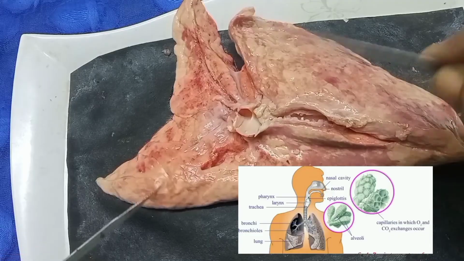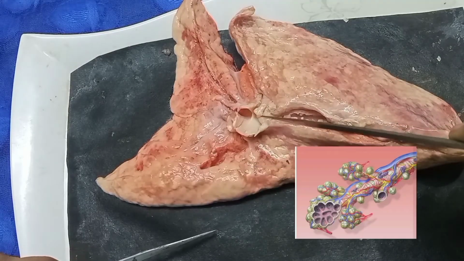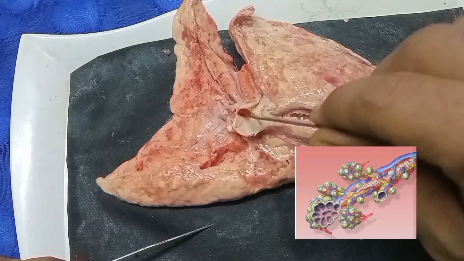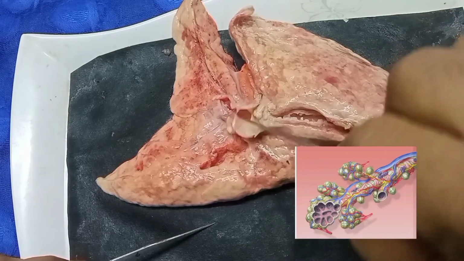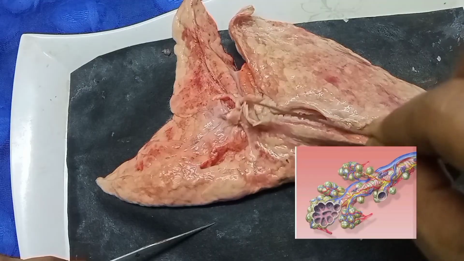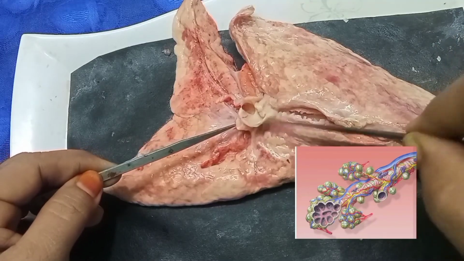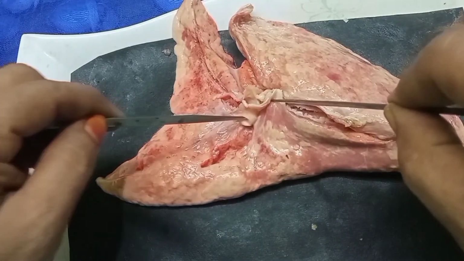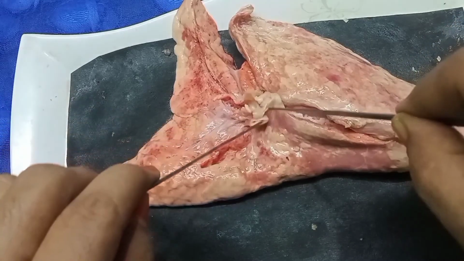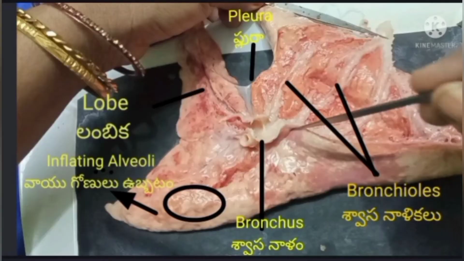Very clearly observe it. These are the lobes of lungs and this is the bronchus. There is a pulmonary artery near the bronchus. This is the pulmonary artery, which carries deoxygenated blood from the heart to the lungs. This is the internal structure of lungs.